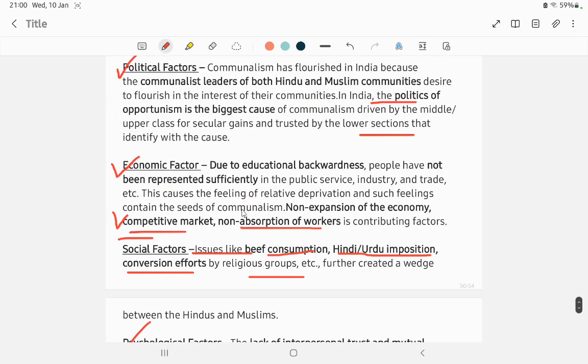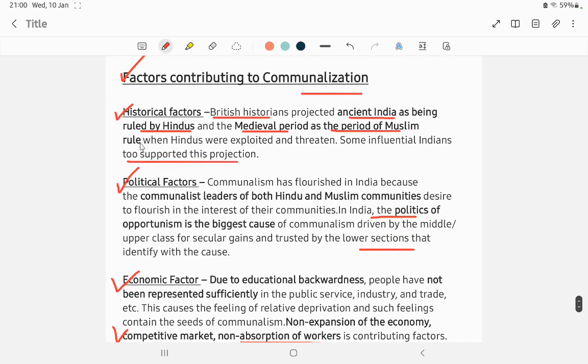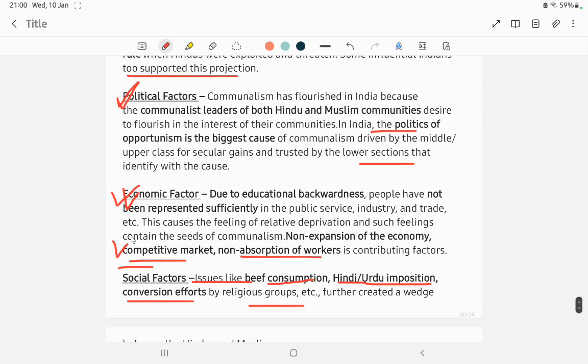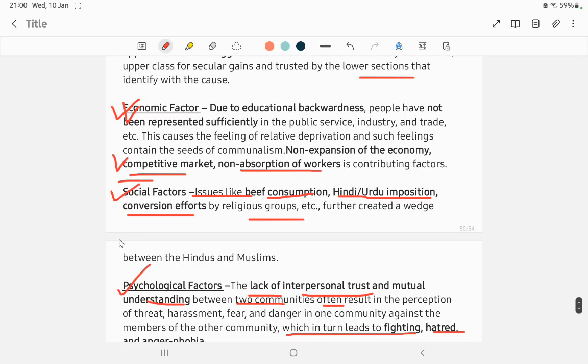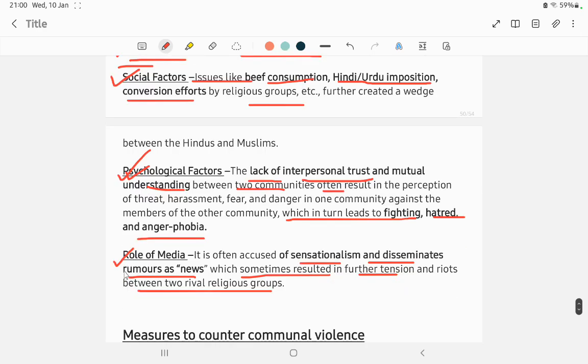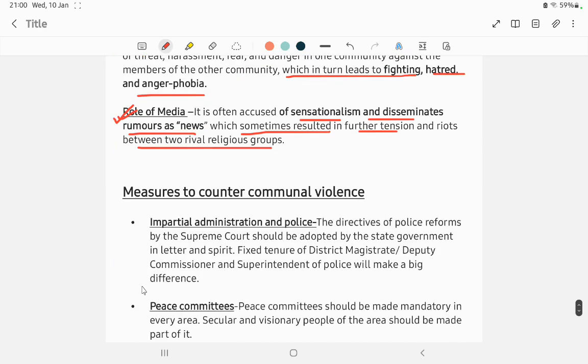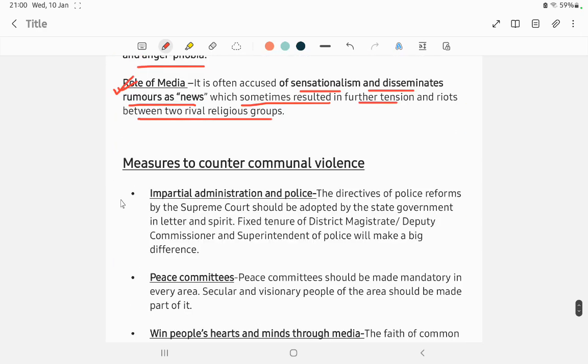So these are some of the factors: historical factors, political factors, economic factors, social factors, psychological factors, and the role of media. So what are the steps to be taken to counter communal violence?